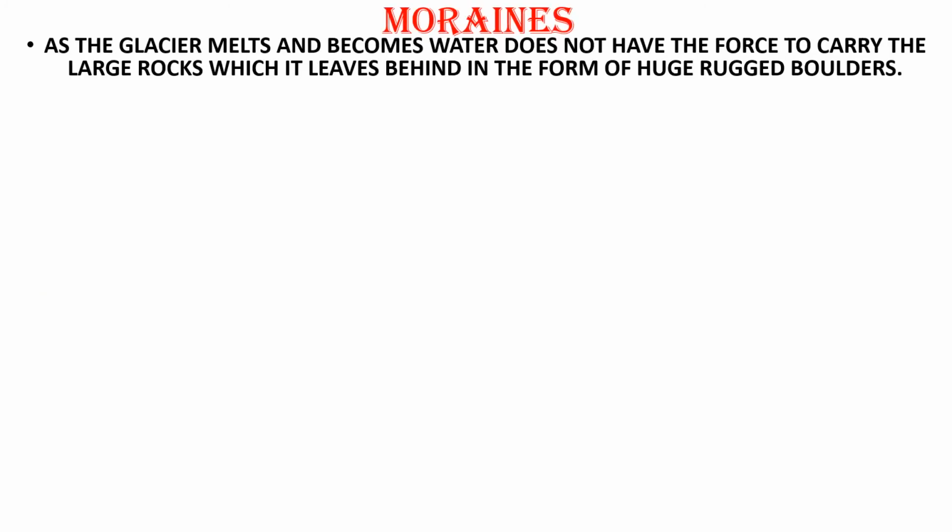Now the next form is moraines. As the glacier melts and becomes water, it does not have the force to carry the large rocks, which it leaves behind in the form of huge rugged boulders, like huge rugged boundary walls.